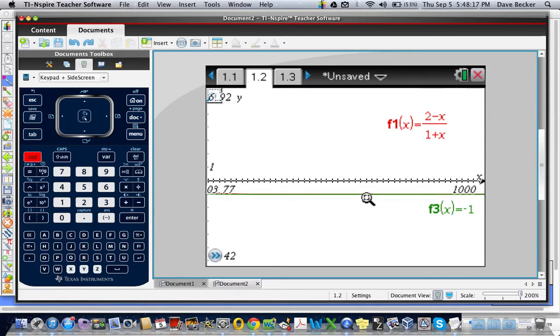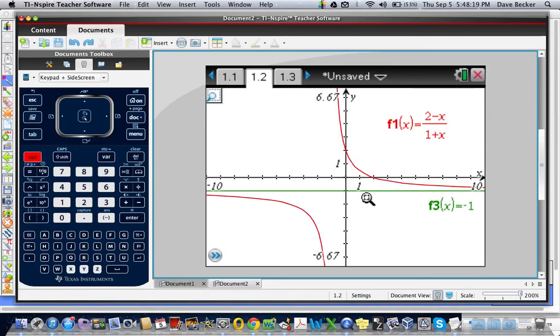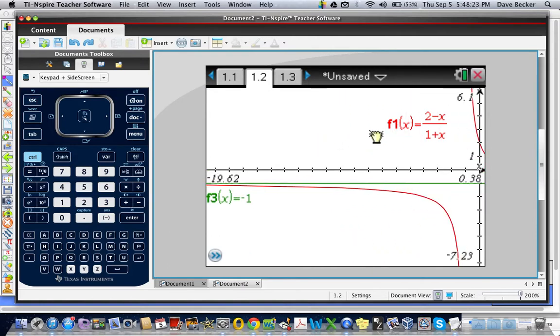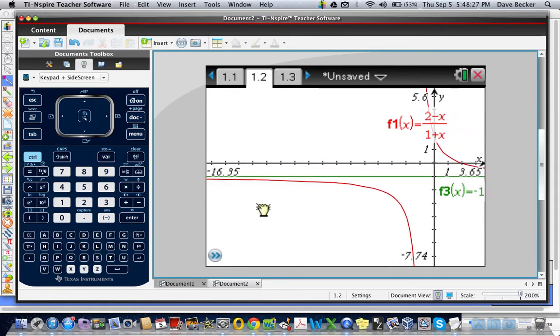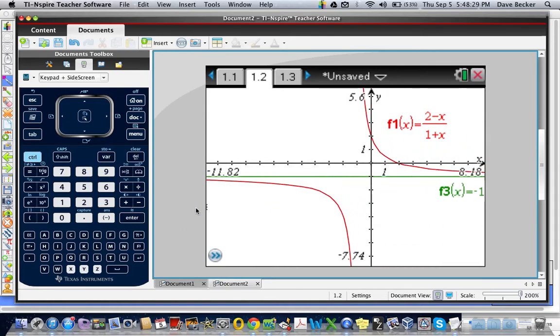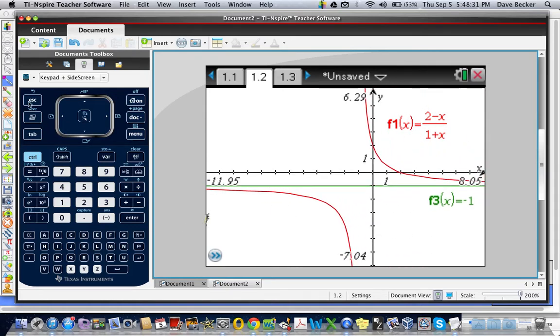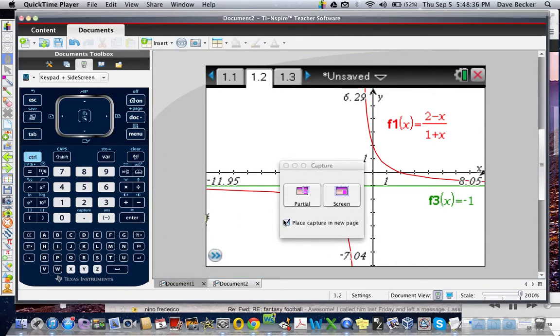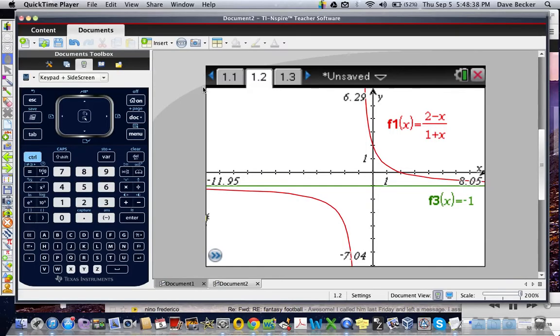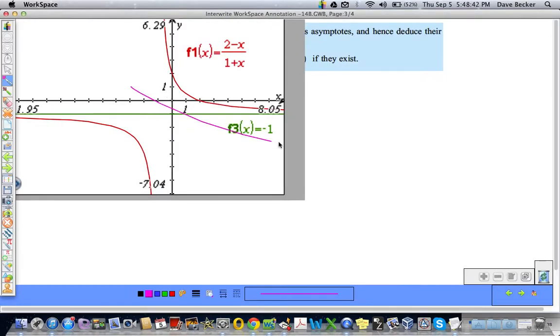So let's look again. Let me get back to the original graph. The same is true as x approaches negative infinity. And what about when, let's see, let's do this here so we can talk about it on our graph.